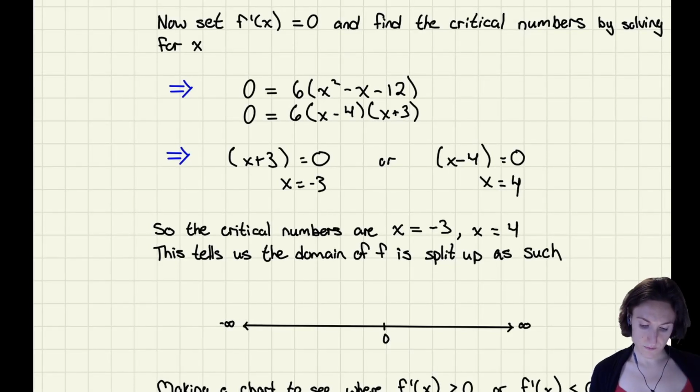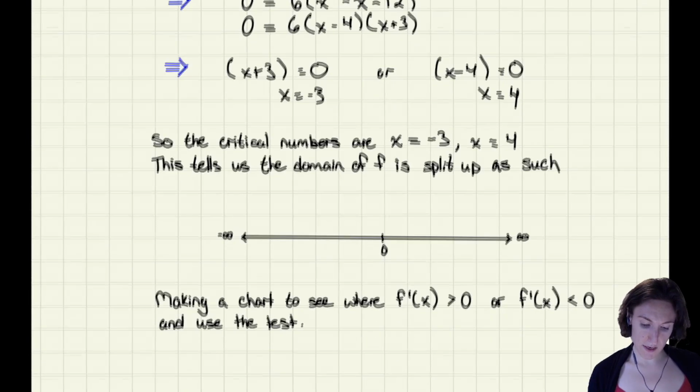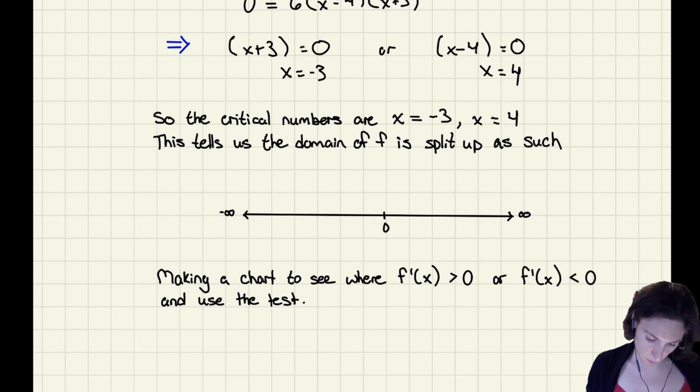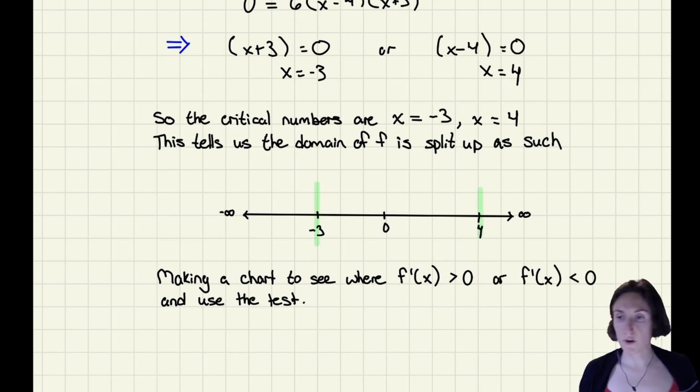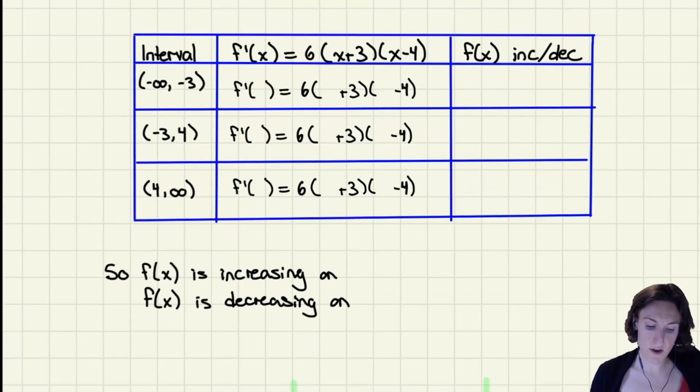Again, this is going to tell us how to split up our interval to check where our function is increasing and decreasing. So I have 4 here, and I have -3 here. I'm going to split it up like this, and then make a chart to see where the derivative of my function is positive and negative.